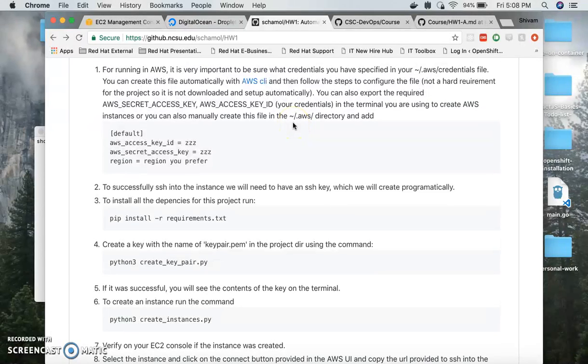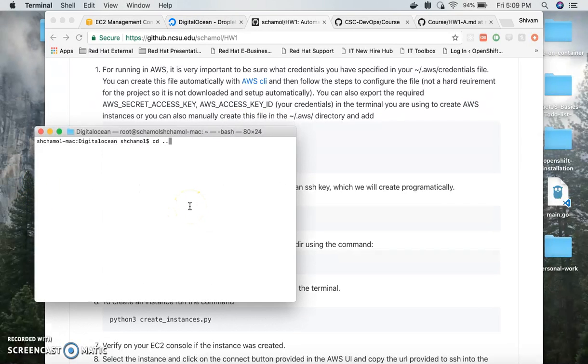One of the things is that you need to have a file called configure in your AWS folder in your home directory. You can use the AWS CLI provided by AWS to create that configure file, or you can create it manually, or you can just set your environment variables, which consist of your login credentials. So I've already done that, so I don't need to do it, but you guys might have to.